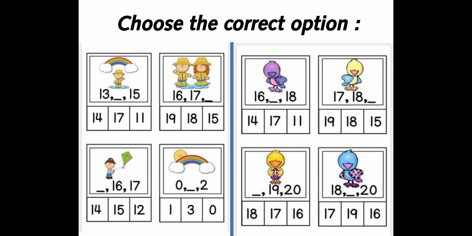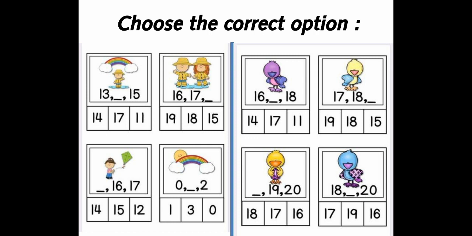Let's move to the next picture or the next number. Okay, there is a missing number, then 16 and 17. So which is that number which comes before 16? Is that 14, 15 or 12? Think about it and then give me the answer. Very good. That number is 15. So 15 will come before 16 and then 17.